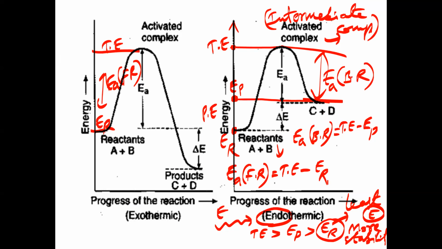Is that clear? Yes. Now tell me delta H for this reaction. For endothermic, delta H is equal to what minus what? Energy of products minus energy of reactants. That is one formula. Another formula, in terms of activation energy? Always delta H is equal to what minus what in terms of activation energy? Forward minus backward. Activation energy of forward minus activation energy of backward will always be equal to delta H. Is that clear?